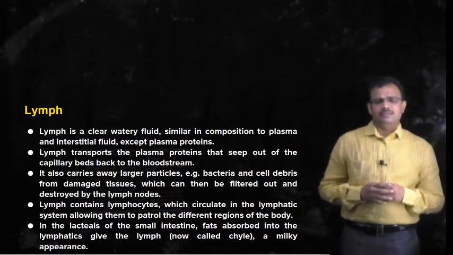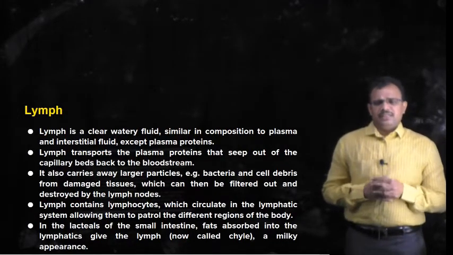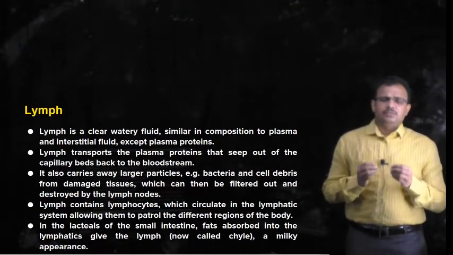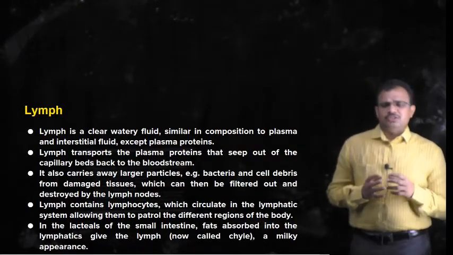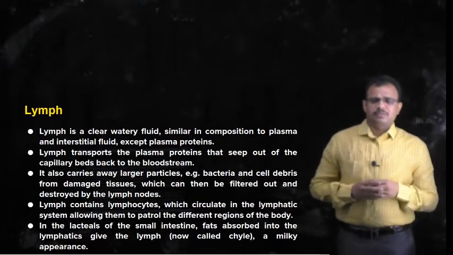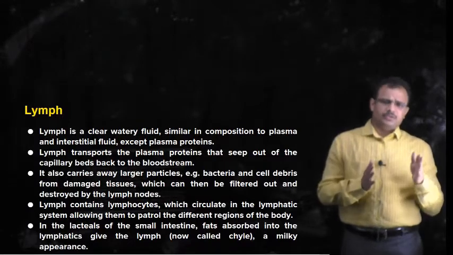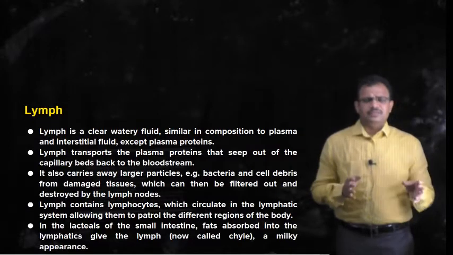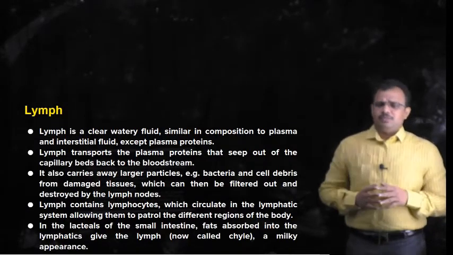So we will start with the first one, that is the lymph. Lymph, as we have seen, is a clear watery fluid, similar in composition to that of plasma and interstitial fluid, except it does not contain plasma proteins, because the plasma proteins remain within the blood vessels and cannot come out.